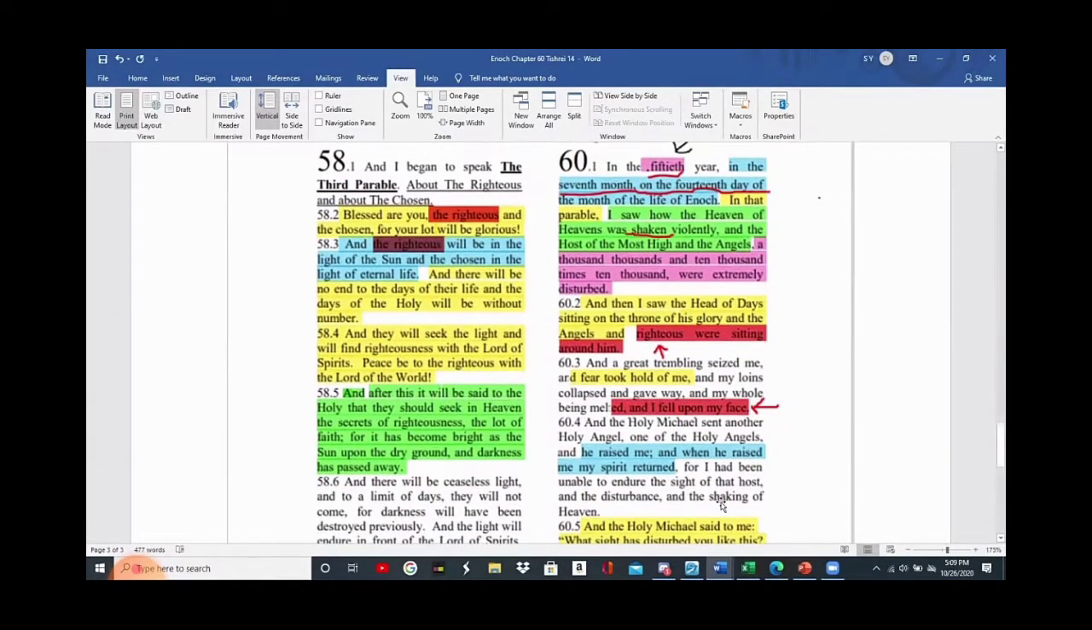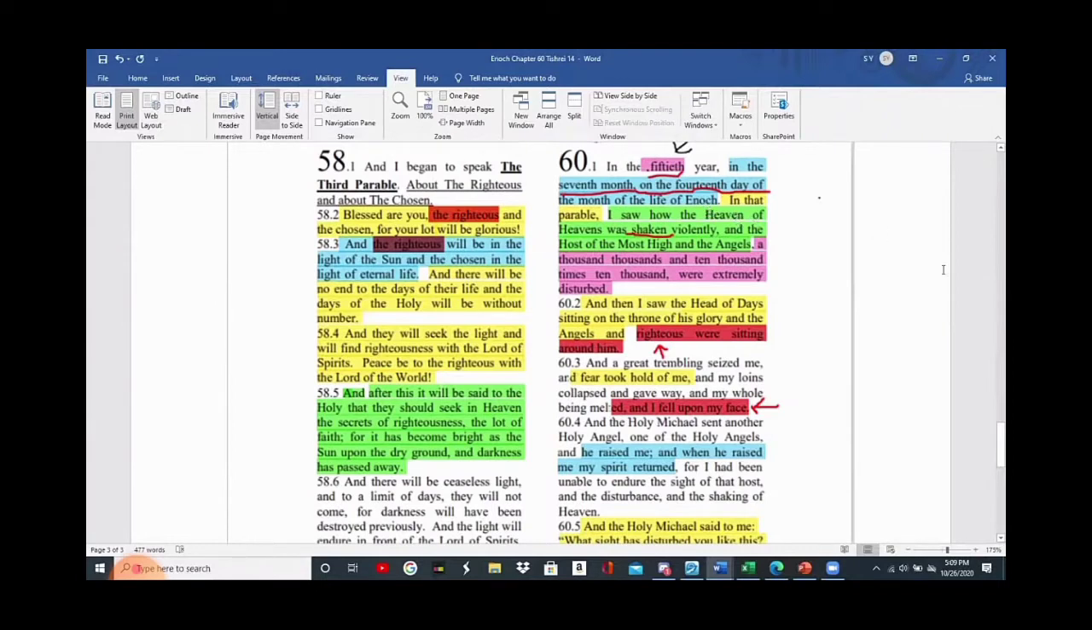And this is going to be such a shocking revelation. I'm going to take some time and go through it with everybody. Watch what it says. In the 50th year, in the 7th month, on the 14th day of the month of the life of Enoch. So this is Noah writing about his grandfather Enoch.